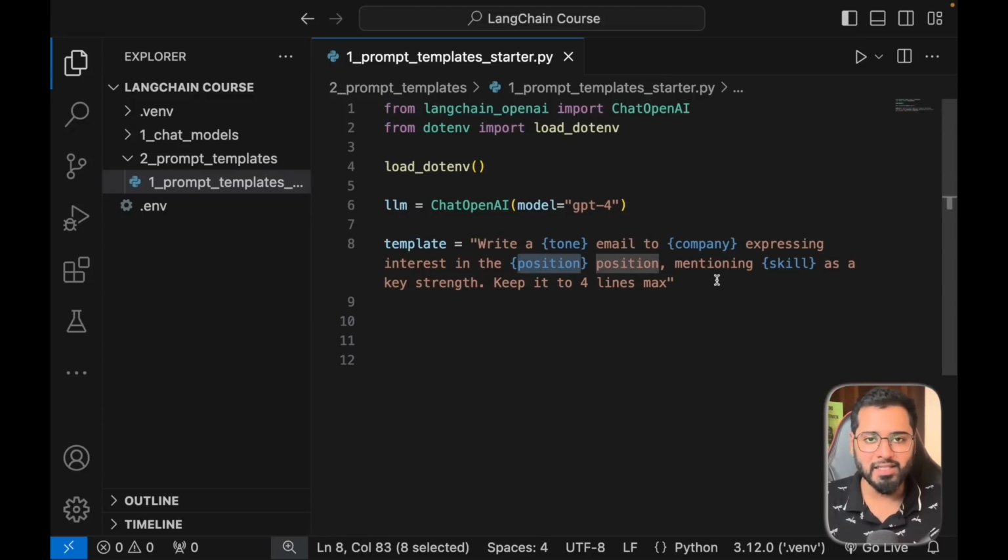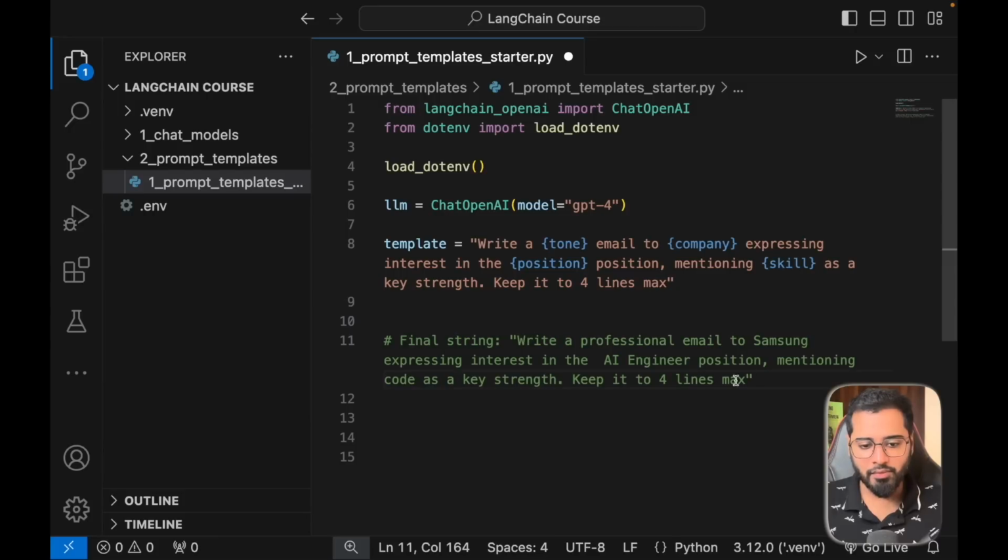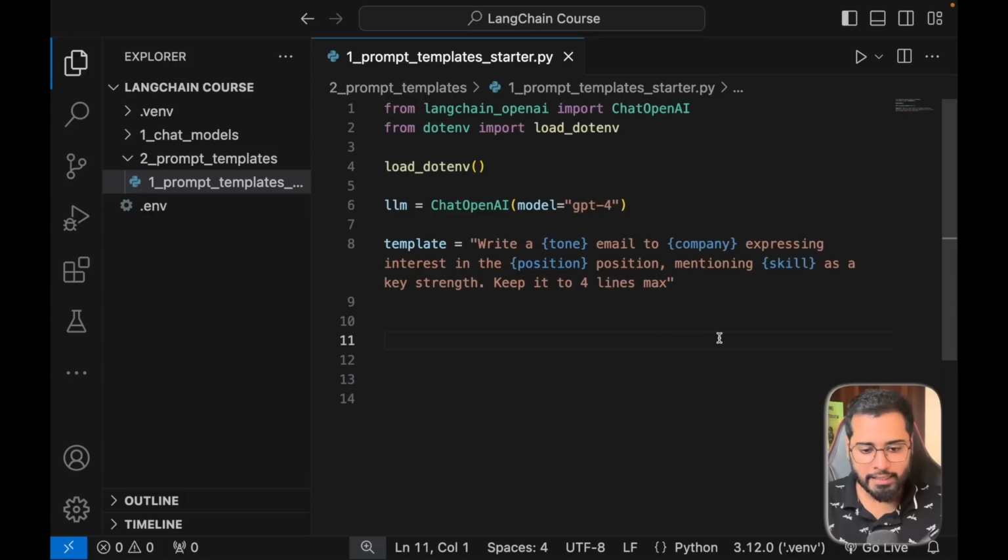And we have the skill as well, right? So if we pass in these values as input to the prompt, with, let's say, tone as professional, the company as Samsung, the position as AI engineer, we get a string like this with the values replaced. That is it, right? So if you're building a product that generates emails based on all these varying parameters, then you can imagine we can easily make it happen with prompt templates. So let's quickly see how we can implement all of this in our code.